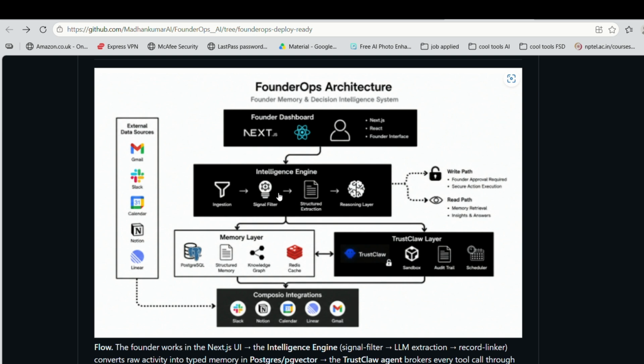It splits into two parts: a read path for memory retrieval, insights, and answers, and a write path that's gated by founder approval and secure action execution. So the AI never acts unchecked. Memory lives in the memory layer: Postgres with pgvector, a knowledge graph, and Redis. Actions run through the Trust Cloud layer, a sandbox, and a scheduler. Every tool is isolated and logged, and it all surfaces in the founder dashboard built on Next.js and React. Clean separation: memory, reasoning, and safe action, each in its own layer.